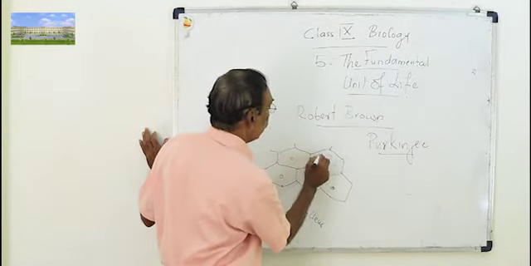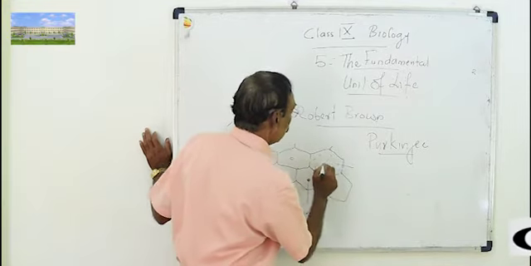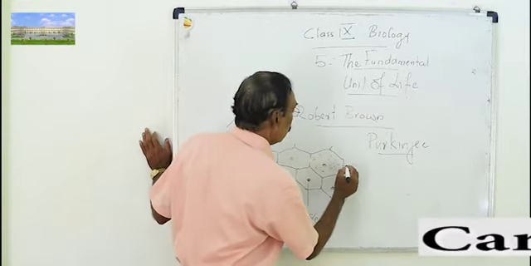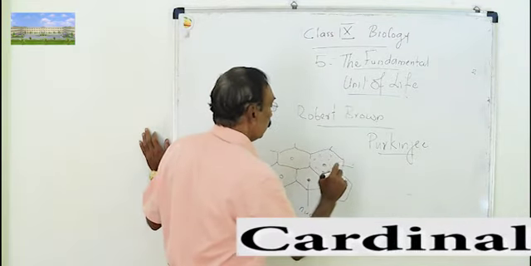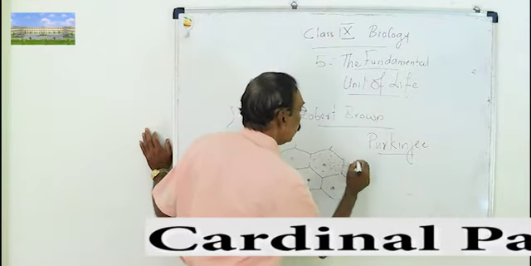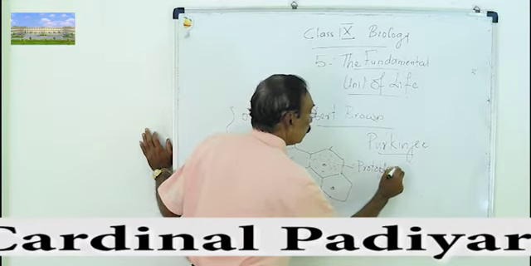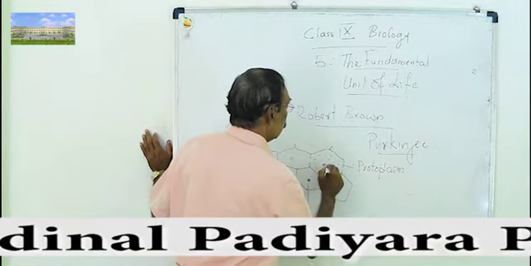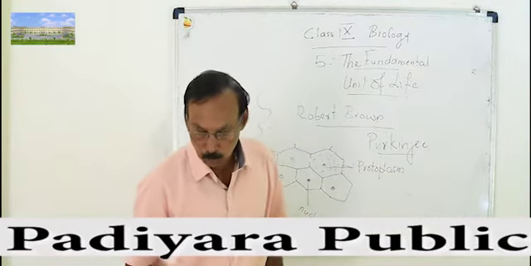You know the name of the fluid is cytoplasm. So this fluid, he is the one who discovered it. The fluid together with the nucleus is called protoplasm. Cytoplasm plus nucleus is protoplasm. So he is the one who discovered this protoplasm.